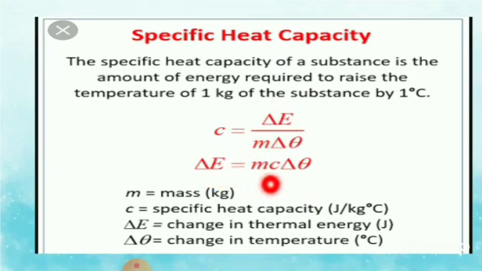Thus, the amount of energy is equal to m c del theta. M is mass, C is specific heat capacity. The unit of specific heat capacity is joule per kilogram degree Celsius. Del E is change in thermal energy, unit is joule. Del theta is change in temperature, that is degree Celsius.